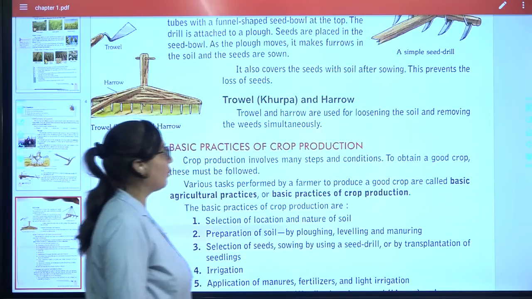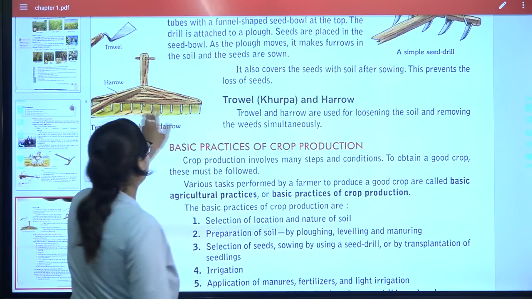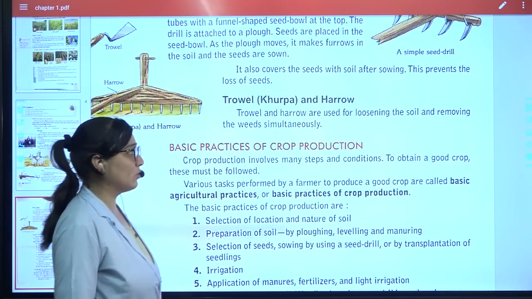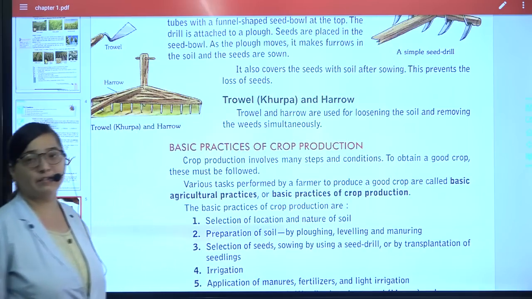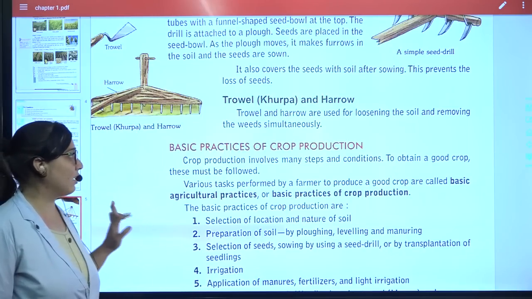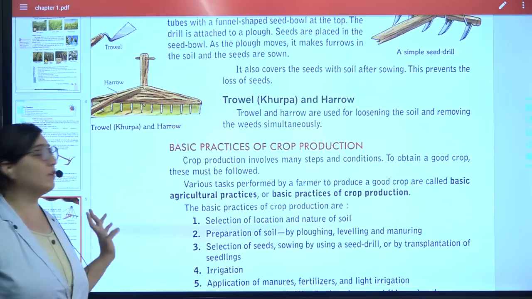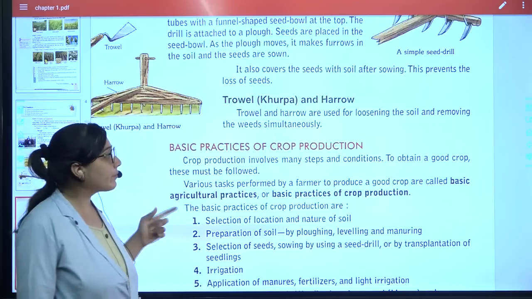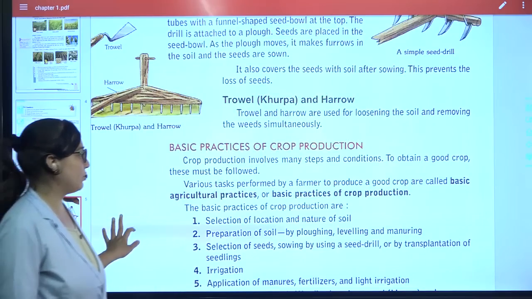Then comes the trowel or kurpa and harrow, that is over here you can see. Why is it used? For loosening the soil and removing the weeds. Both these things will occur simultaneously. Weeds will also get removed and the soil will also get loosened up.